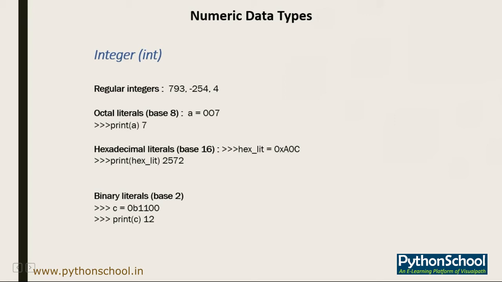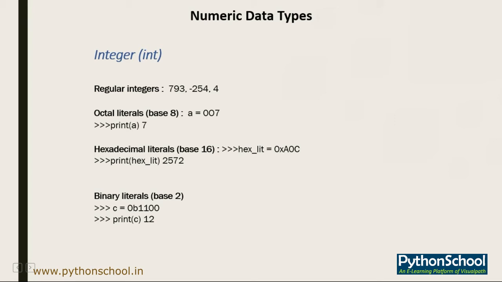Now hexadecimal literals. To indicate hexadecimal literals, you use the prefix 0 and the uppercase or lowercase letter x. As we used O in octal literals, here we use x, whether uppercase or lowercase.